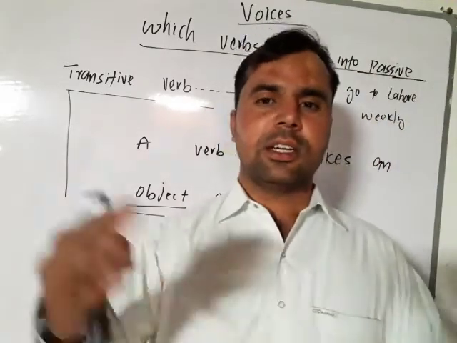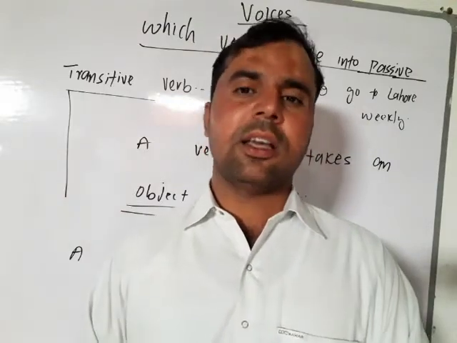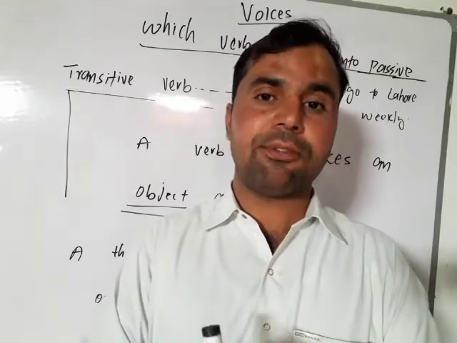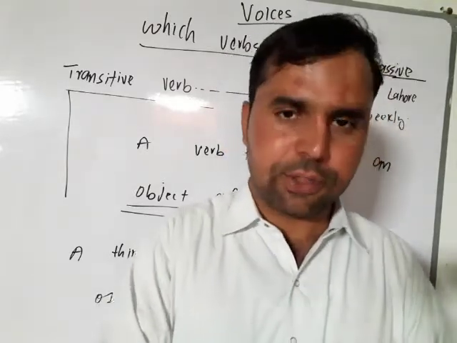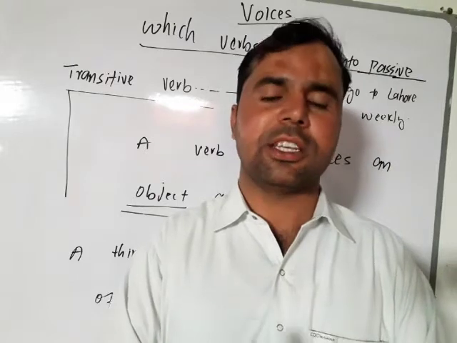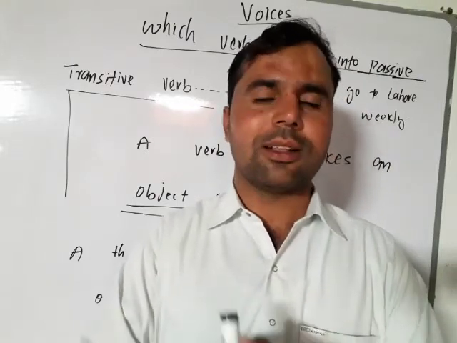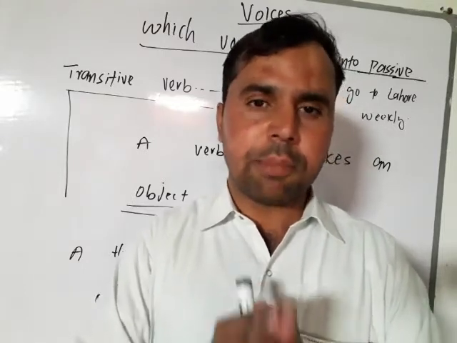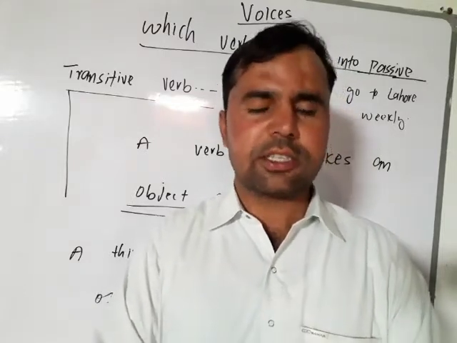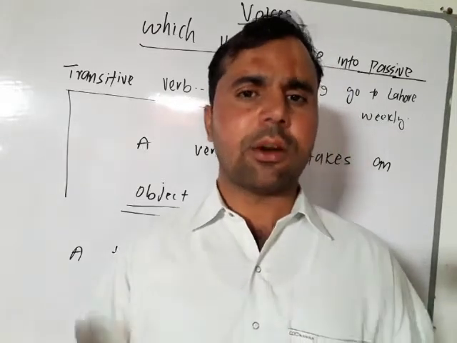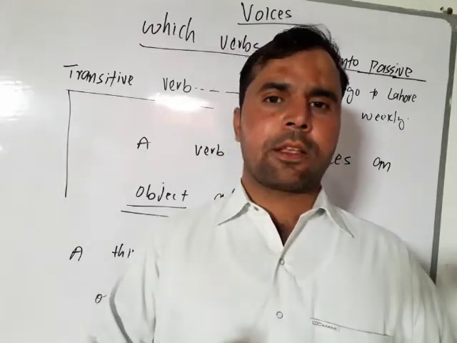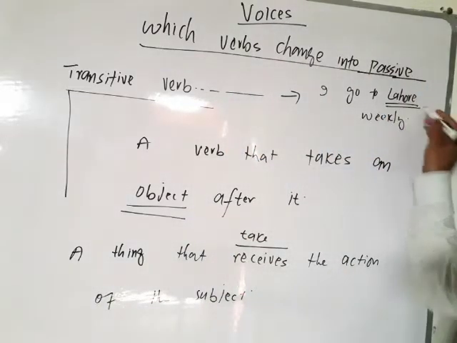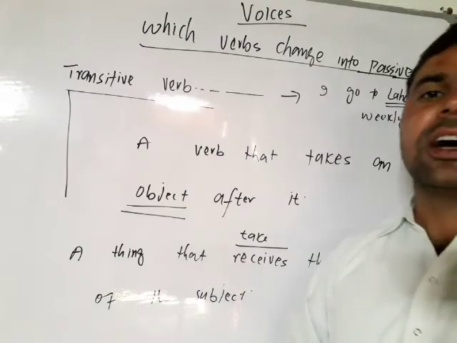It means that when we have a sentence and we have a subject and we have a verb, if we have an object of the verb, if we have an object in the sentence, we will call this verb a transitive verb and we will be in a position to change this sentence into passive voice. Now you may think, what is an object? Whether Lahore in this sentence is an object or not.